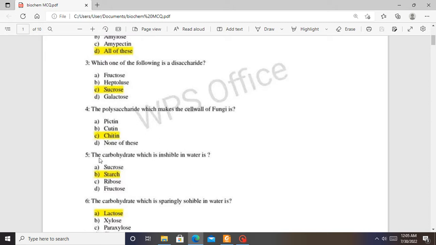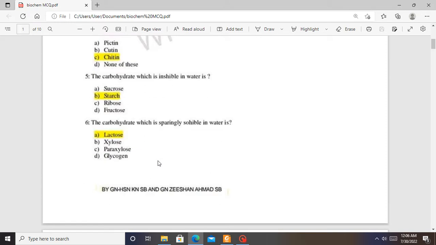Question 5. The carbohydrate which is insoluble in water is? Which of these carbohydrates is insoluble in water? You have sucrose, starch, ribose and fructose. Most polysaccharides are insoluble because of their high molecular weight. So the answer for question 5 is B, starch, because starch is insoluble in water.